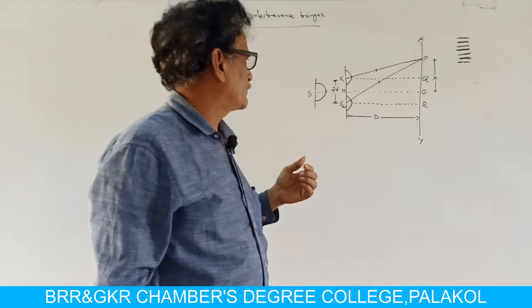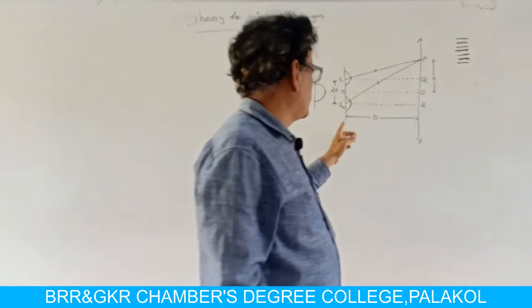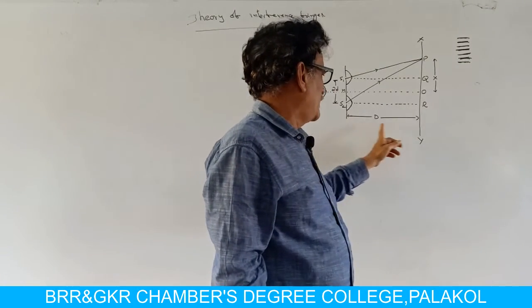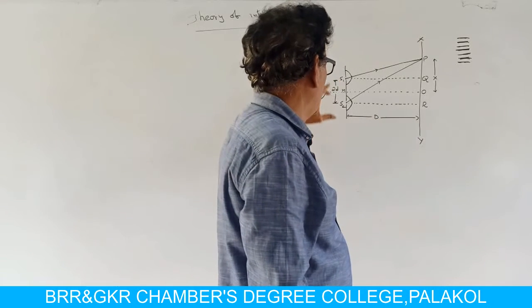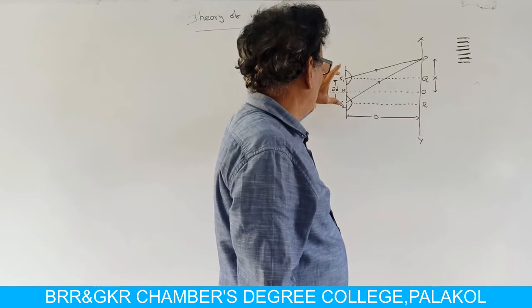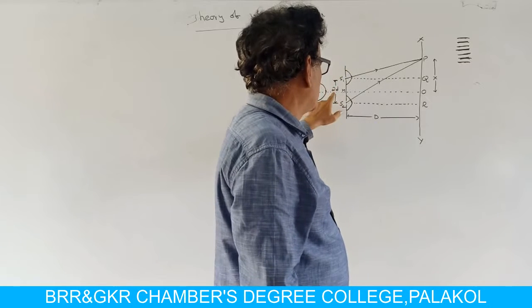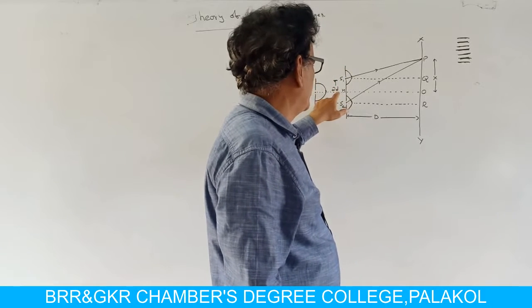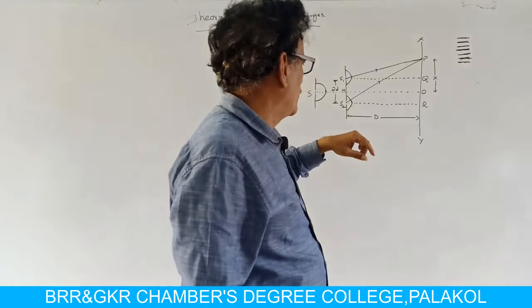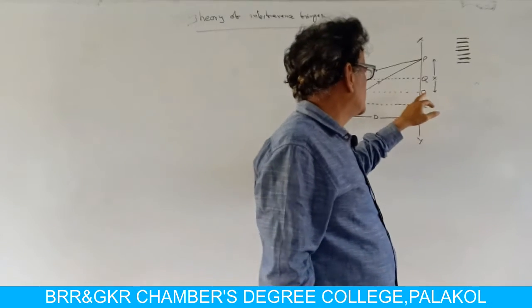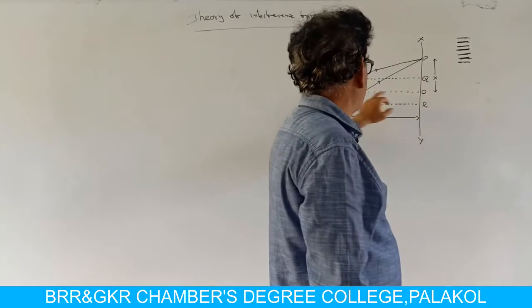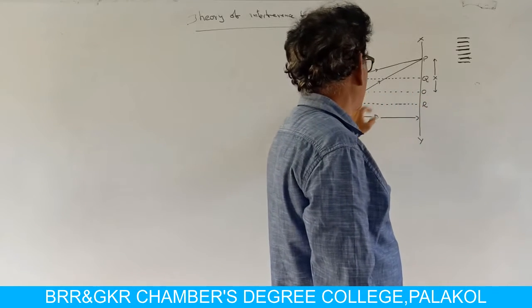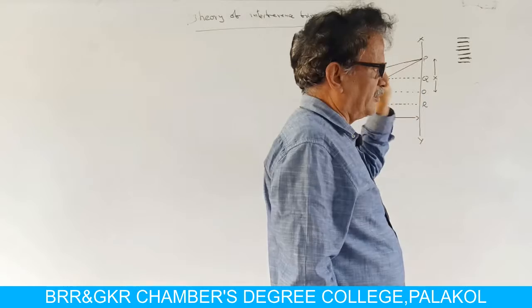Further, the distance between the source and the screen is capital D, and the distance between S1 and S2 is small d. O is at the center of S1 and S2.